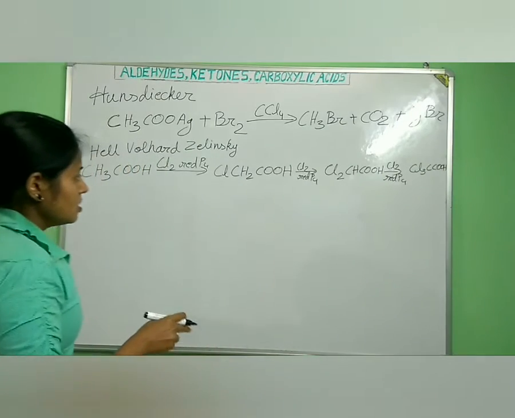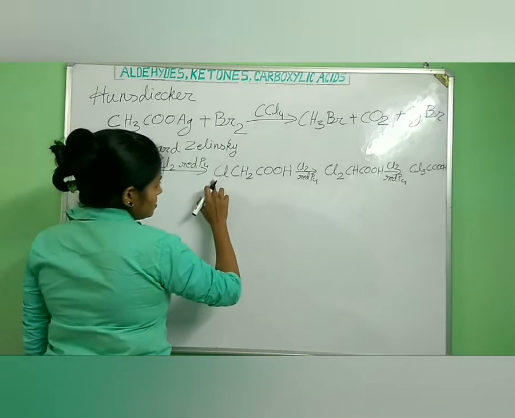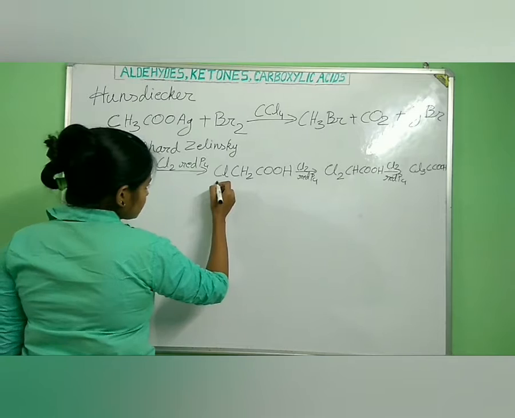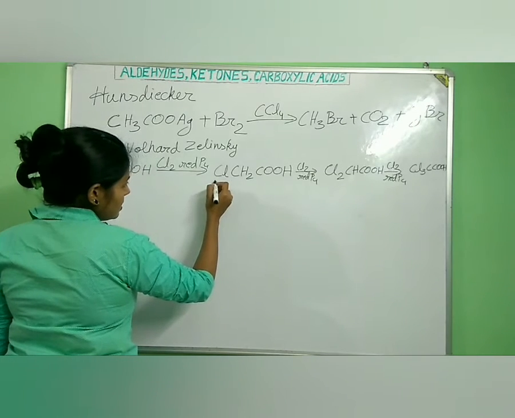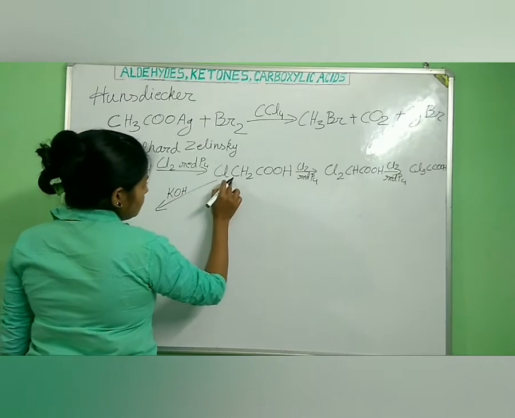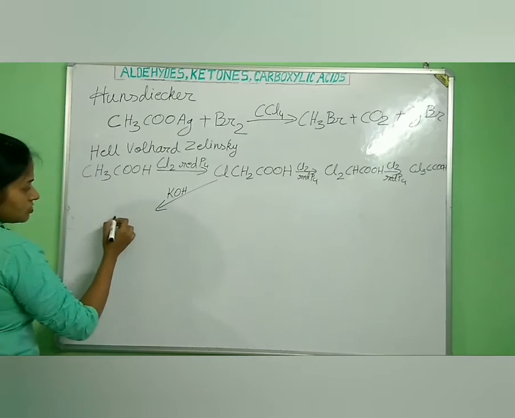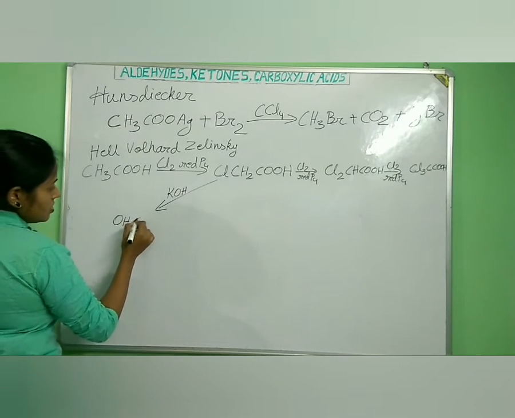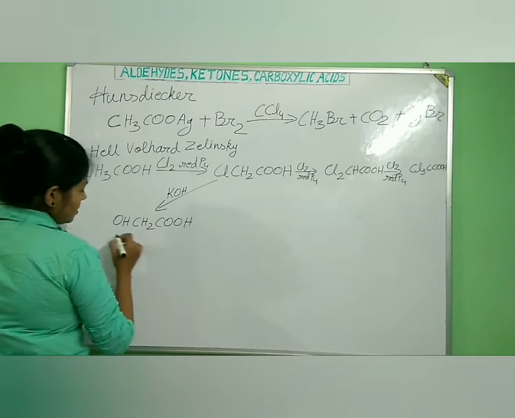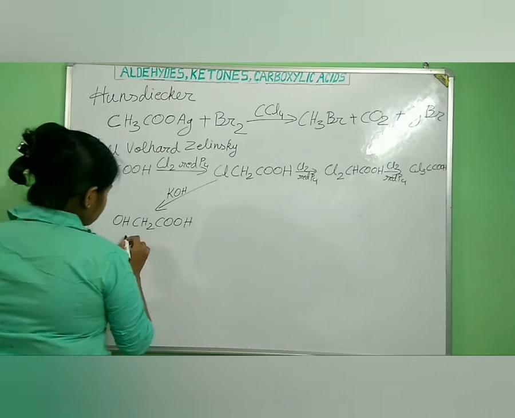Understood. Now if this monochloroacetic acid is reacted with KOH, the chlorine atom is replaced by OH, so we get OHCH2COOH. This is glycolic acid.